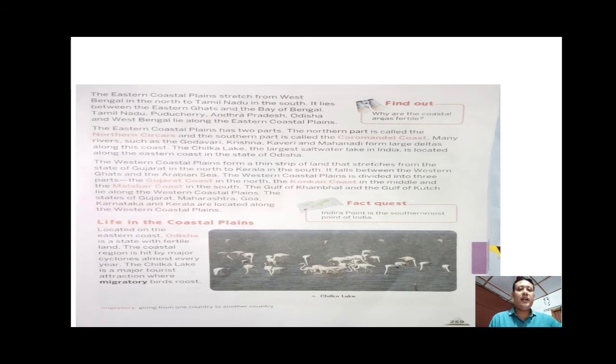All the states in the eastern coastal plains share a boundary with the Bay of Bengal, and all the states that lie in the western coastal plains share a boundary with the Arabian Sea.